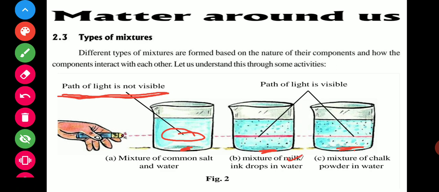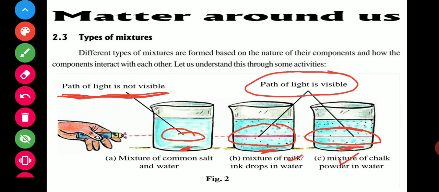But in both of these beakers, the path is visible, where some part is dark and some part is light. The path is showing in both the figures. So the path of light is visible. We concluded that the pure solution is a transparent solution, but the other solutions are not transparent because their particles are moving here and there.